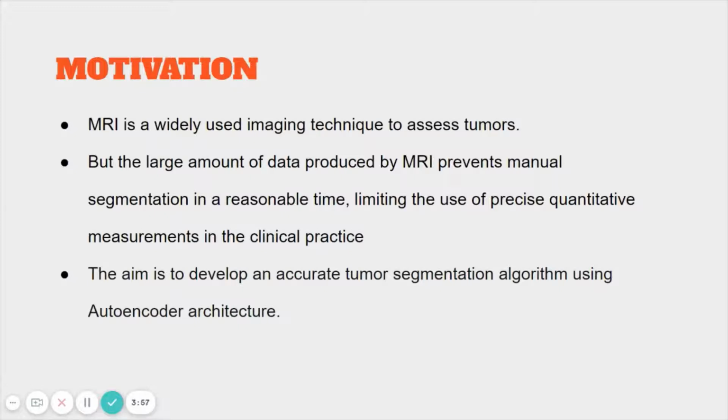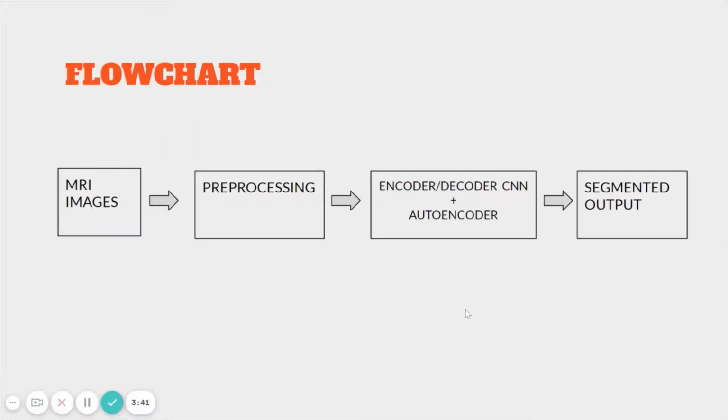Automated segmentation of 3D brain tumors can save physicians time and provide an accurate, reproducible solution for further tumor analysis and monitoring. Our final year project uses autoencoder architecture for segmentation of brain tumors. This is the basic outline for our project. We have used MRI images from the BraTS 2018 dataset as our input. These images have been pre-processed using various techniques and fed into an encoder-decoder model, which gives the segmented output.